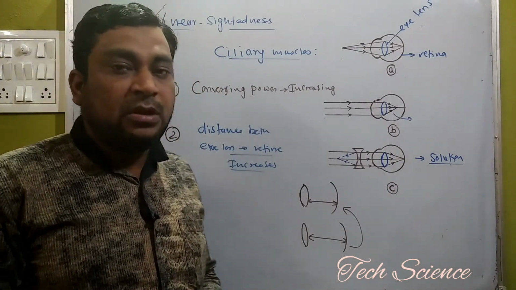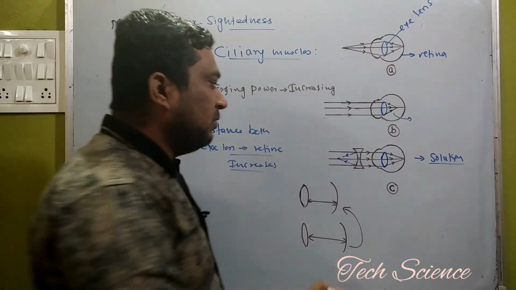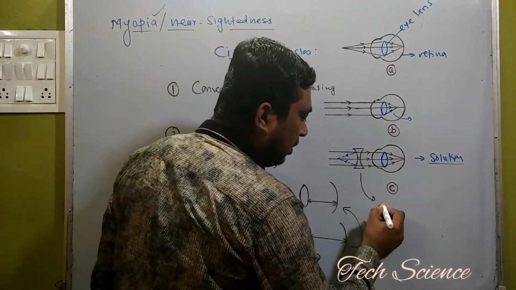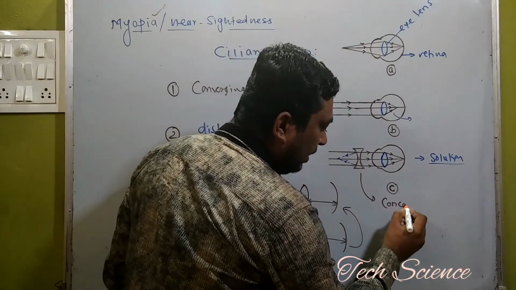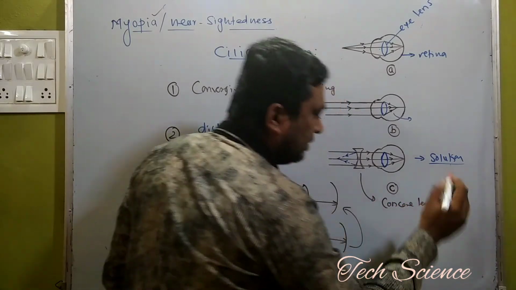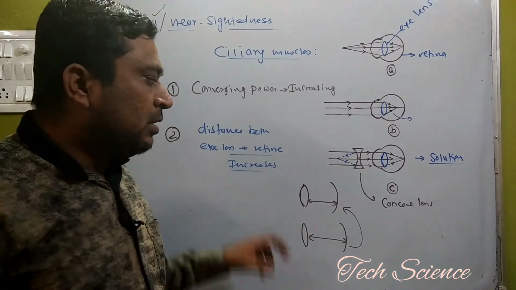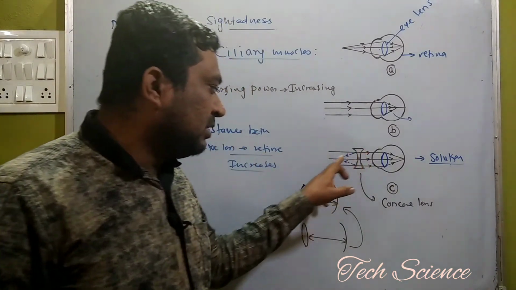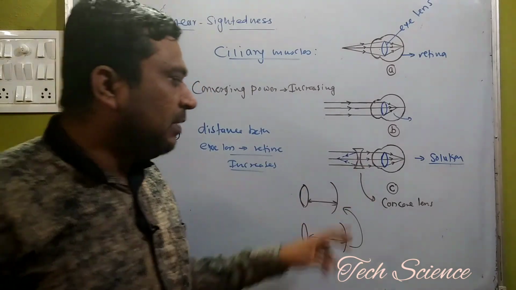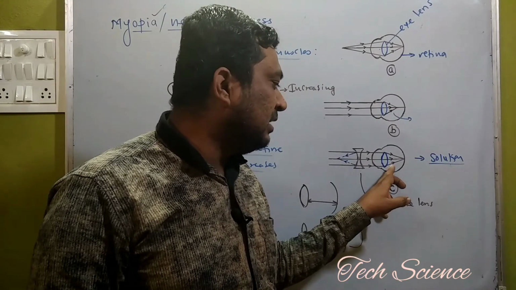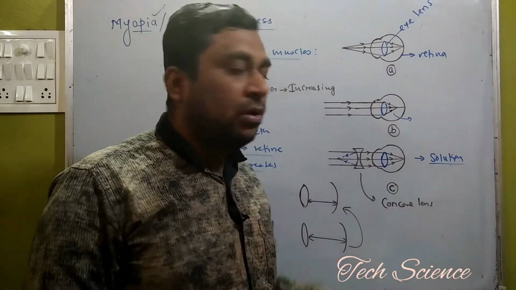Now the question is, how can you solve such problems? This is the third diagram, diagram C, which solves the problem of myopia using a concave lens. Whenever the light rays come in, in front of the concave lens some divergence occurs, and the remaining light rays pass through the eye lens, which is convex in nature and converges the light rays.